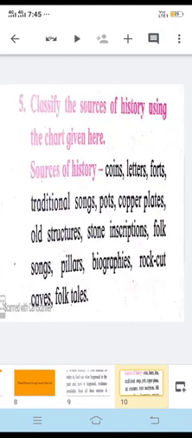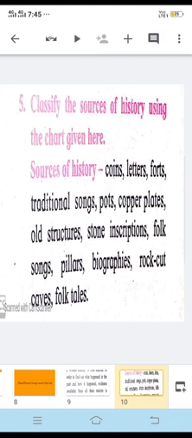Then if you want to classify some of the sources, as I have told you, sources of history can be classified into three groups: material, written and oral. So here we have some examples which we will be classifying into those groups.